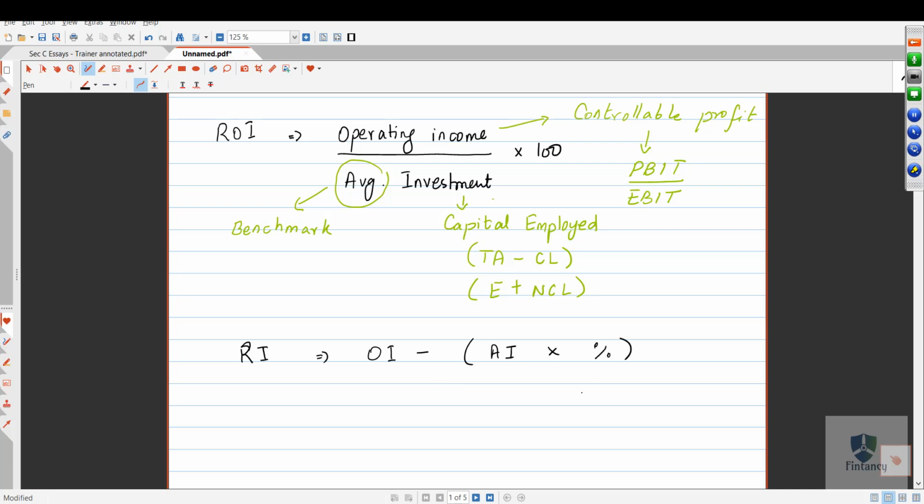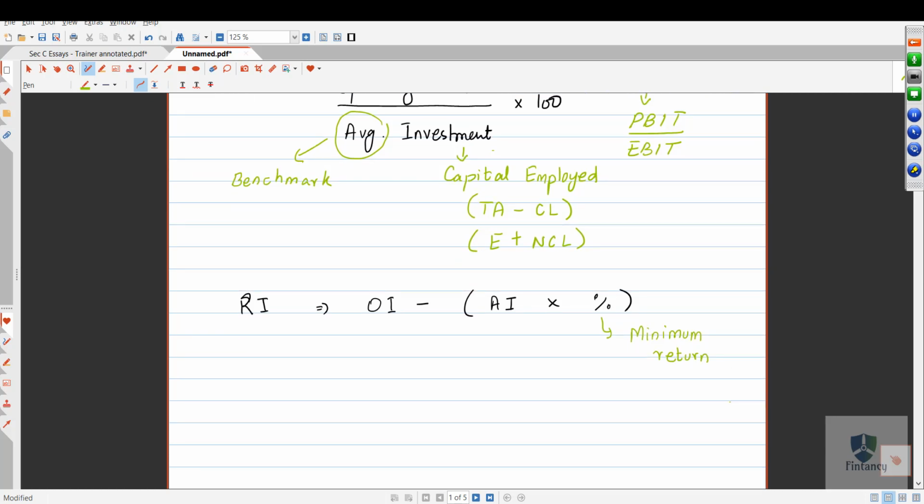What is this percentage? Basically, the examiner will give you this percentage and tell you that the minimum required return is this much. Minimum return. He can also tell you that the cost of capital is this much.